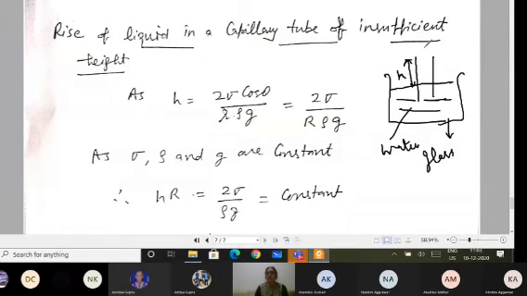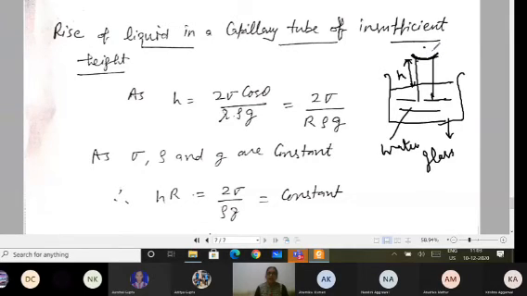It means the liquid was to rise up to this height, but my capillary tube has a length less than the water rise. What happens? Experimentally it is observed that the meniscus radius increases, but the liquid never falls or comes down from the capillary tube. So even if I take a capillary tube of insufficient height, the liquid meniscus will get adjusted.